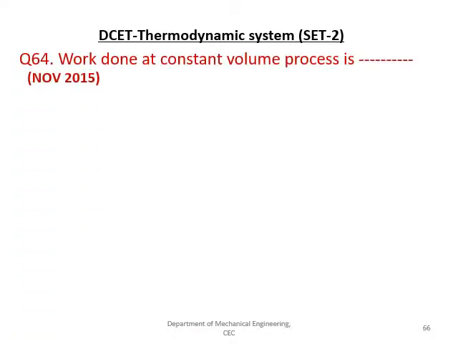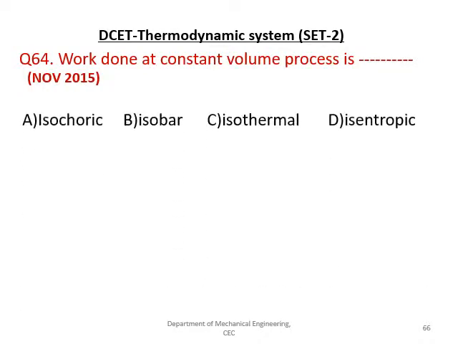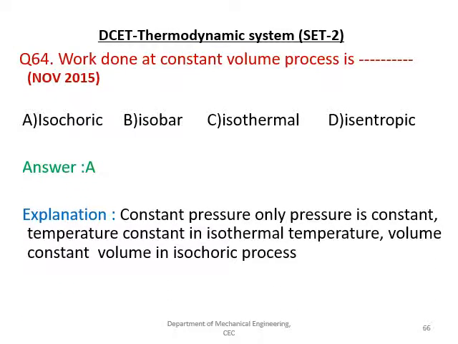The next question is, work done at a constant volume process is called as isochoric, isobaric, isothermal, isentropic. And the right answer is A, that is isochoric, where volume remains constant. But if the pressure remains constant, it is called as an isobaric process.